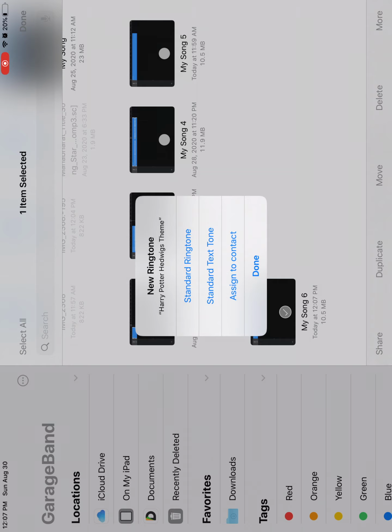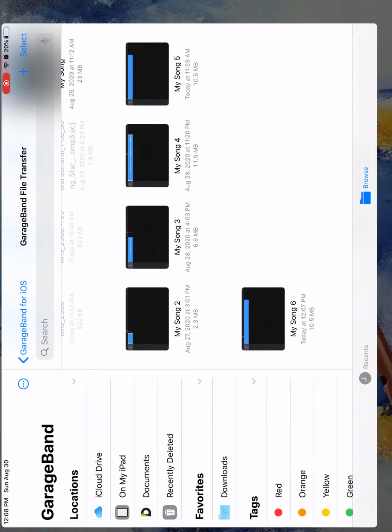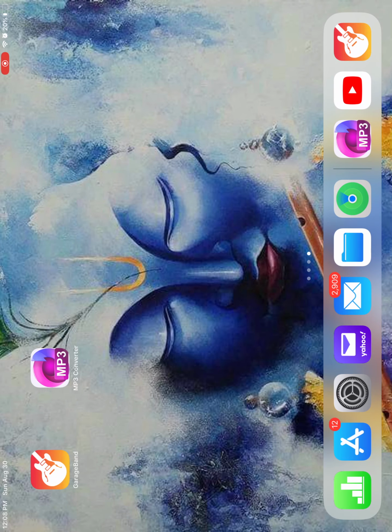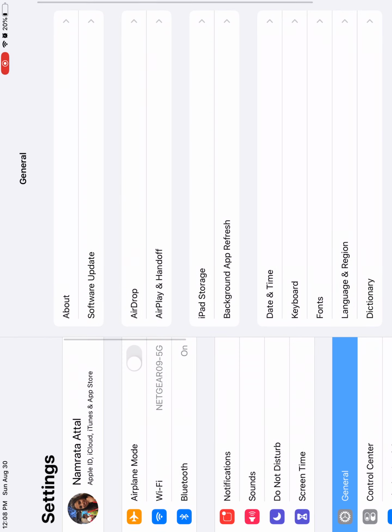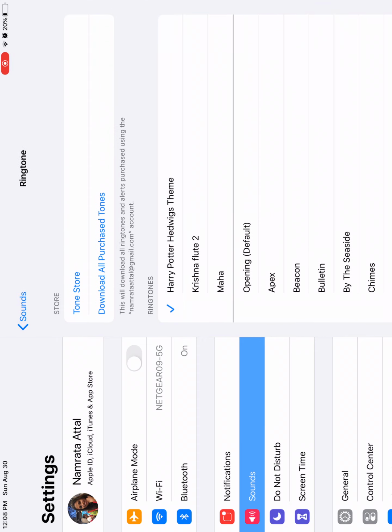In use sound as, you can click it, make it your ringtone, standard text tone, or assign it to a contact. I don't want to do any of those things, so I'm just going to click done, and then click done here. Now go out of that and go into settings, and go into sounds, and your ringtone should be there. So there we go, there it is.